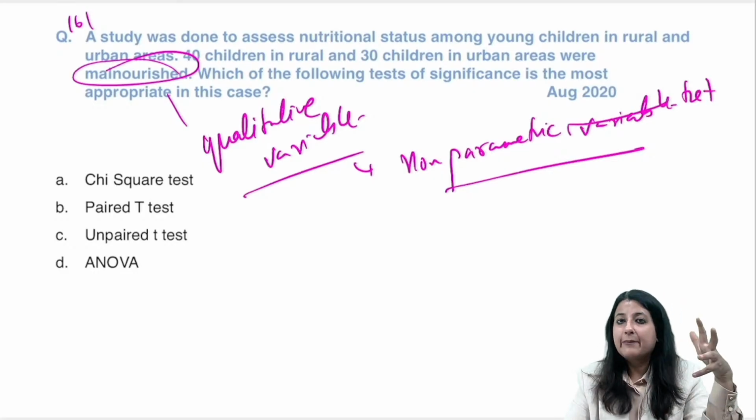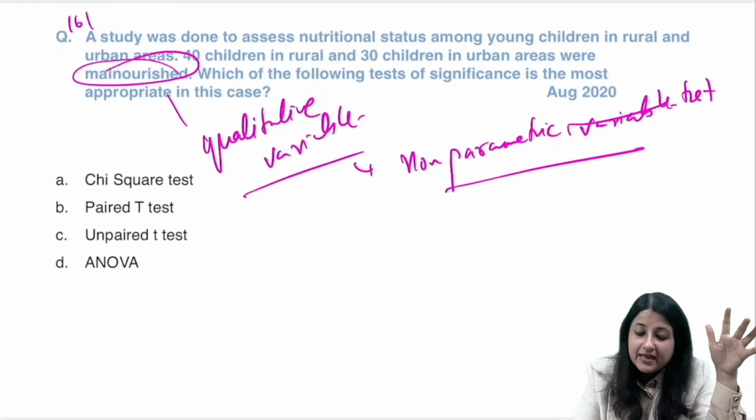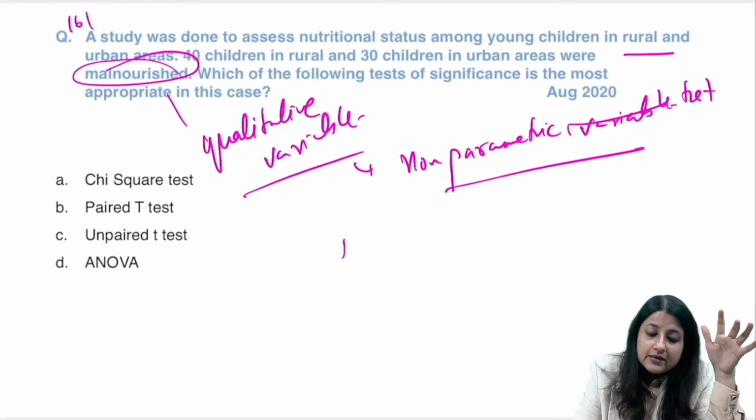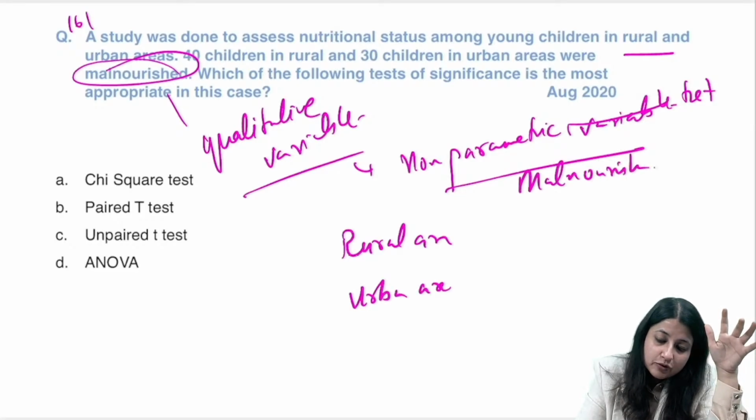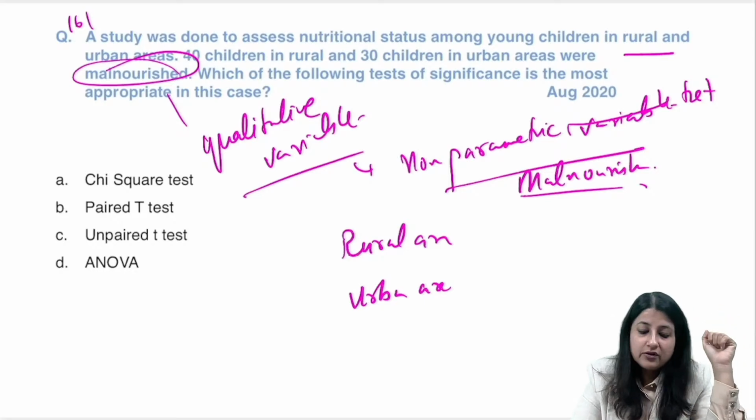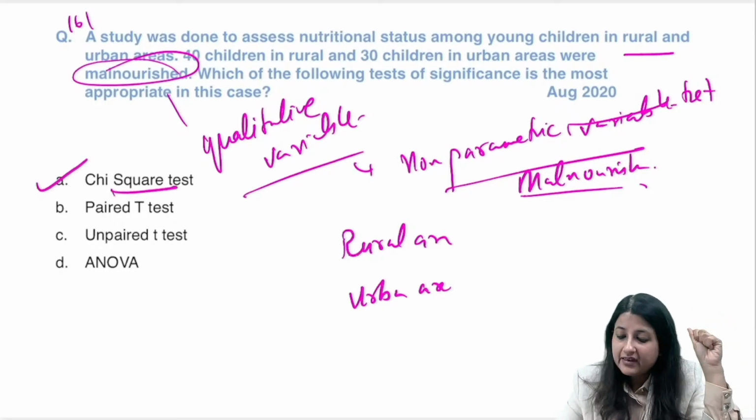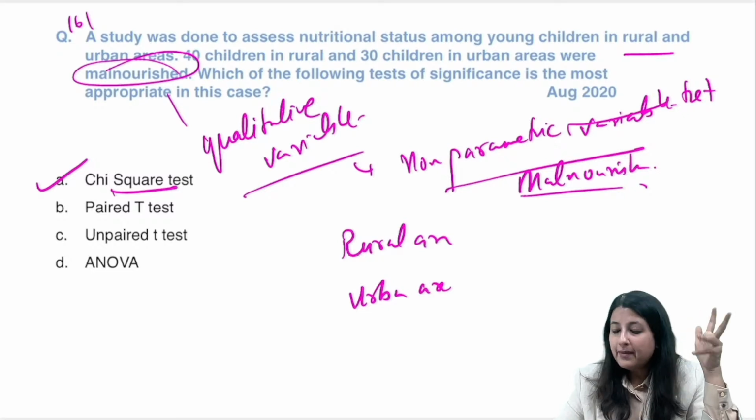How many children are malnourished? It doesn't have a unit. Plus you're looking at 2 groups. Children in rural area and in urban area, and you are looking at what? Malnourished status. So which test will you use? You're going to use nothing but a chi-square test. If you had a quantitative variable, we would have gone for a parametric test.